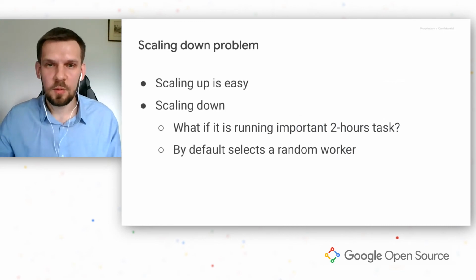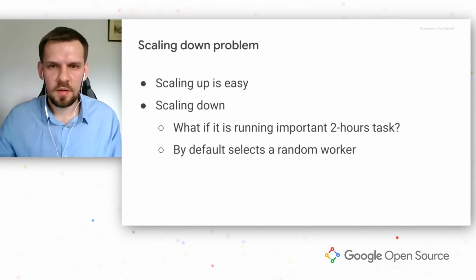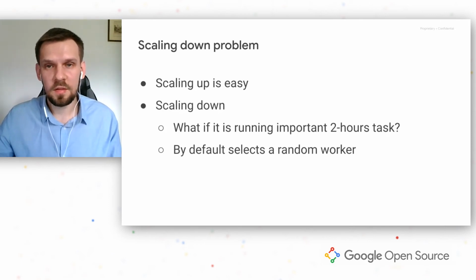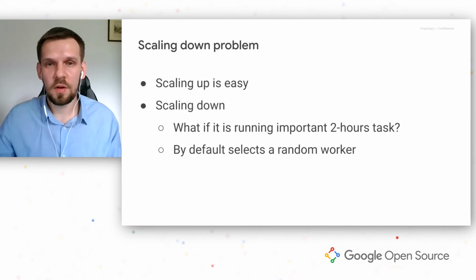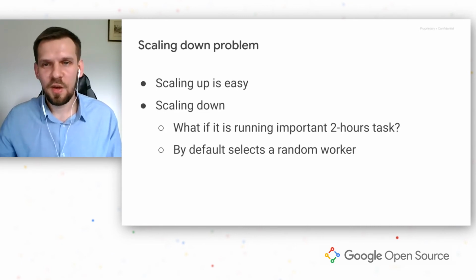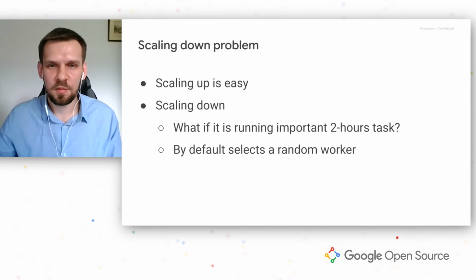The main problem that we tackled during the project was handling scaling down. So scaling up is easy. You just add a new worker, it is registered, and starts executing tasks from a queue. There is a problem with scaling down. Some of the workers may still run tasks, and killing this worker means that the task is stopped and needs to be retried by another worker. And this is, of course, unacceptable, as the task may be a 2 hours long and super expensive task, which after restart will abandon all current states and need to be started from scratch.